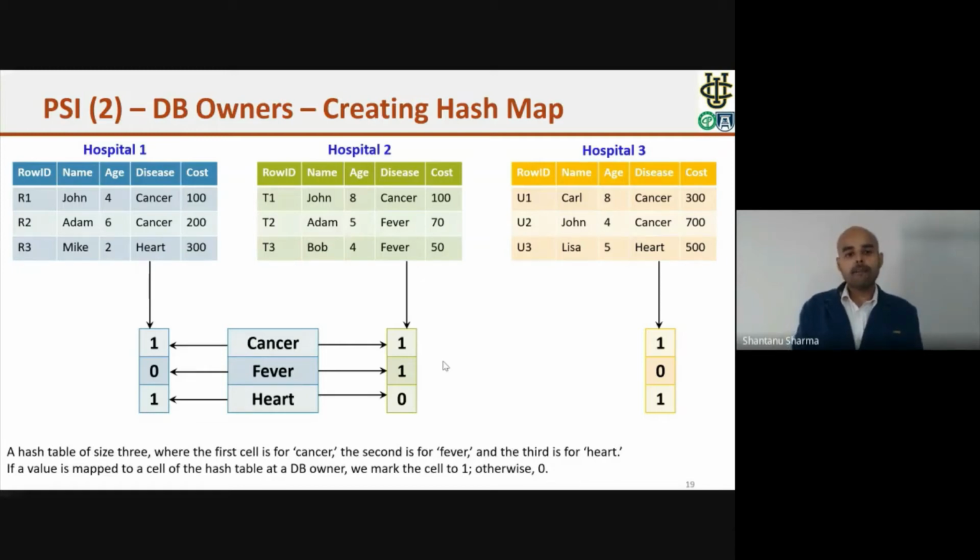So, for example, Hospital 1 is treating people suffering from cancer and heart disease. So it will mark in its hash map the first index as 1 and the third index as 1. The other index, that is the second, is marked as 0. Similarly, all the other hospitals will execute the same operation.